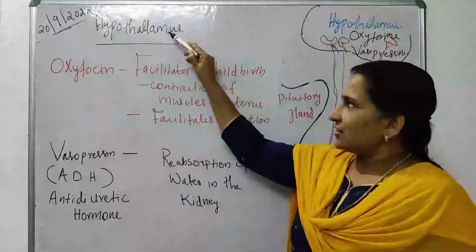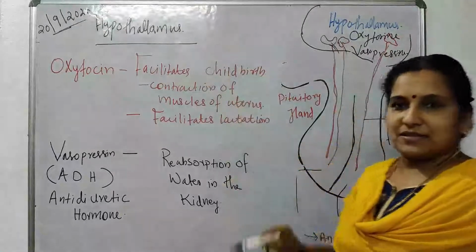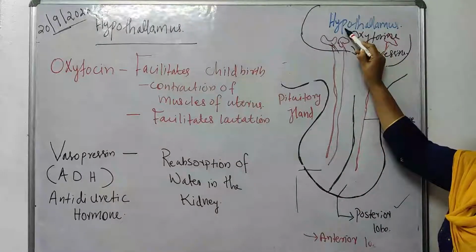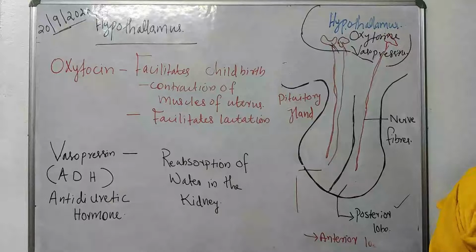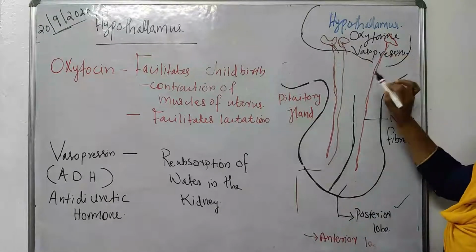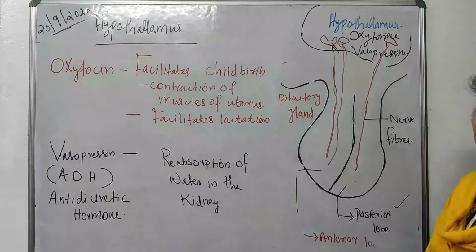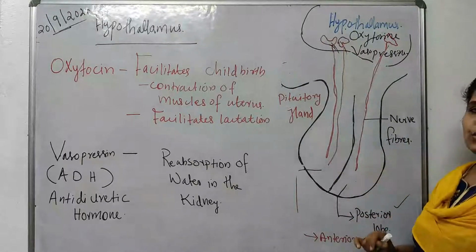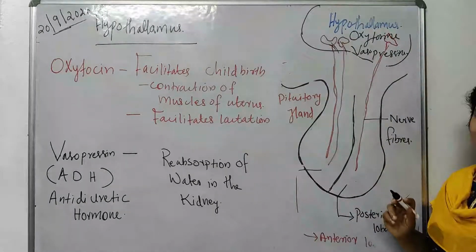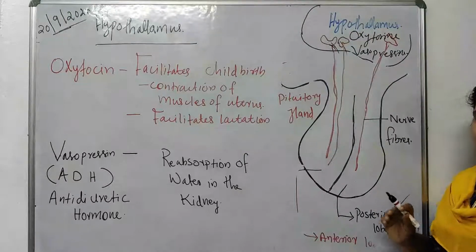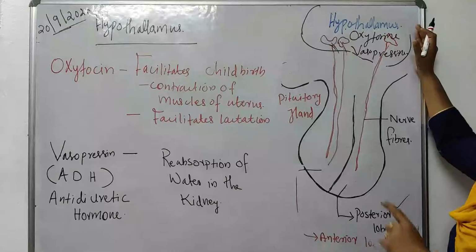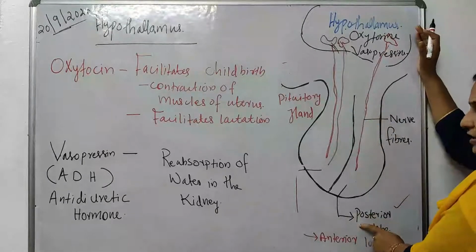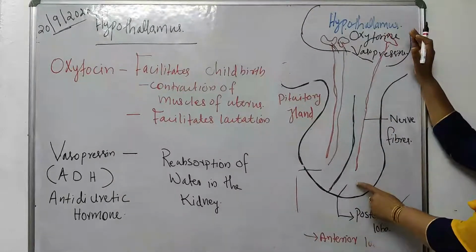The next endocrine gland is the hypothalamus. Its location is below the thalamus. It produces two hormones named oxytocin and vasopressin. Actually, these two hormones are produced by the hypothalamus and stored in the posterior lobe of the pituitary gland.